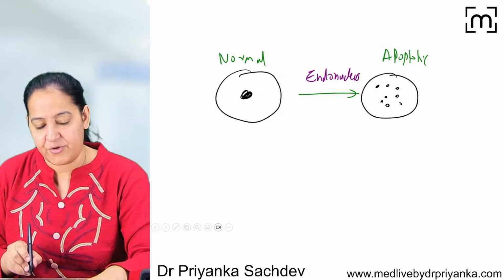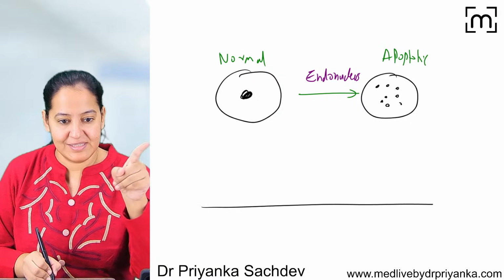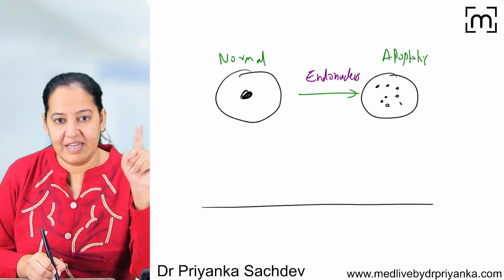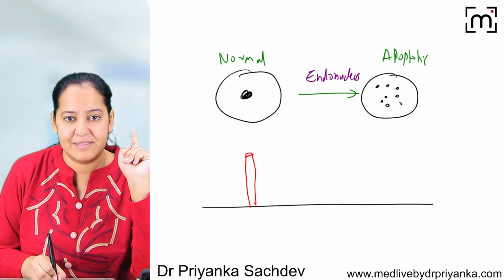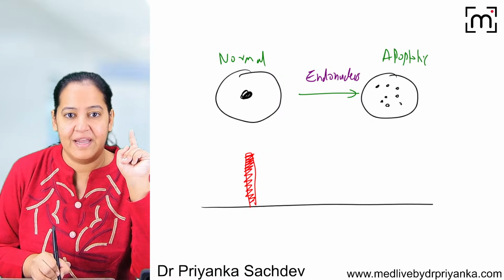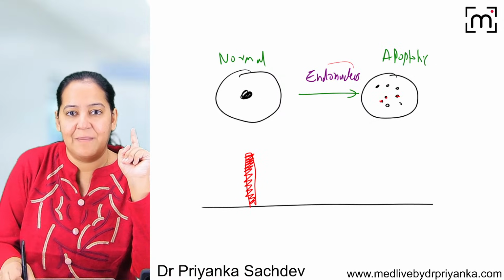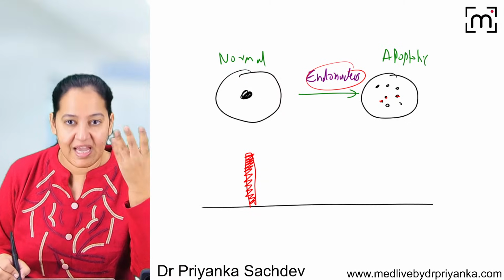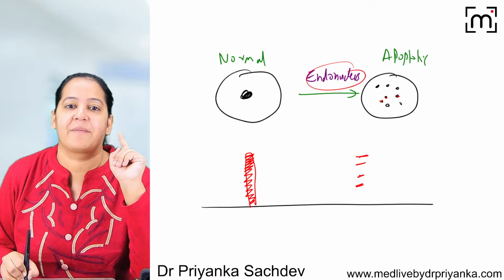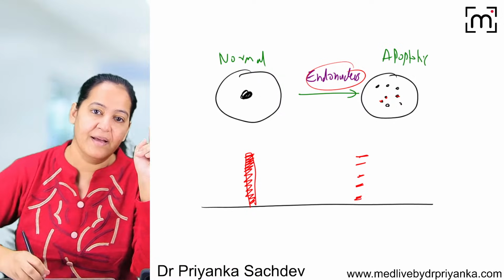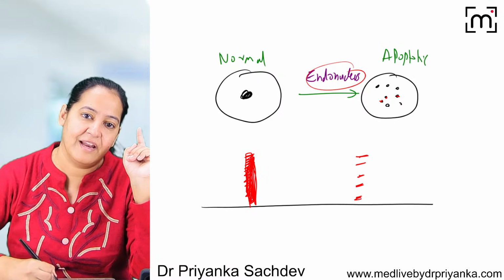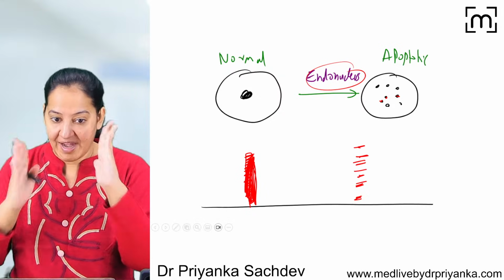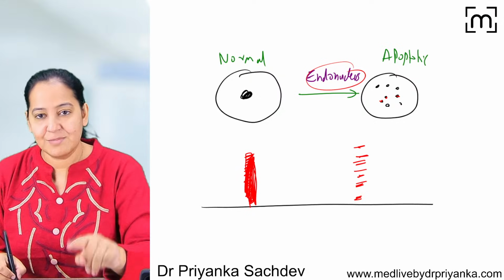Now do the electrophoresis of this cell as well as this cell. Agarose gel electrophoresis. Here you will get the DNA in a single length, the complete DNA. But here the DNA is fragmented with the help of endonuclease into multiple small bodies, multiple small nuclei. That is Karyorrhexis. So you will get the DNA in multiple fragments. Here the DNA is in a single length in electrophoresis, but here you will get this pattern. So looking at the electrophoresis pattern, what is this pattern known as?